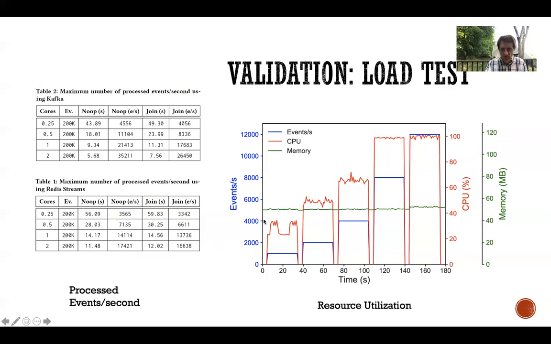We also demonstrate that the resource utilization is efficient and constant depending on the number of events that we inject to the service.